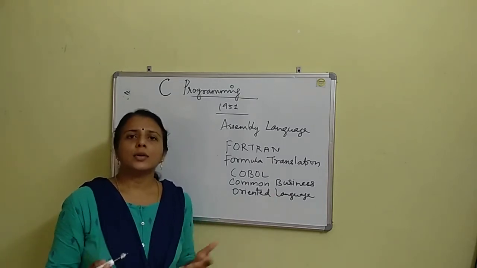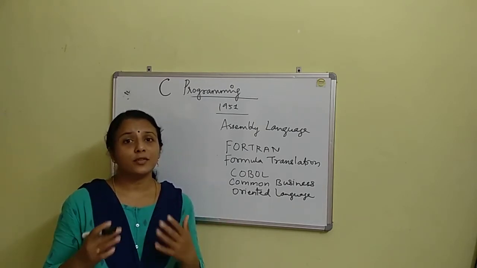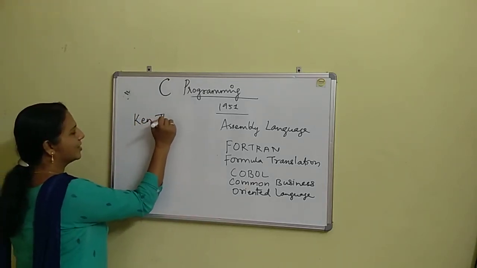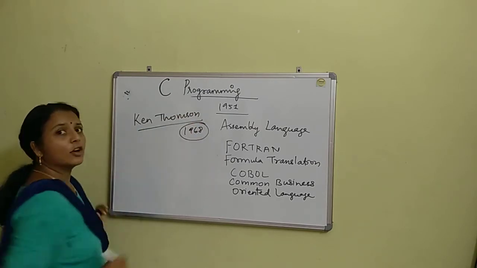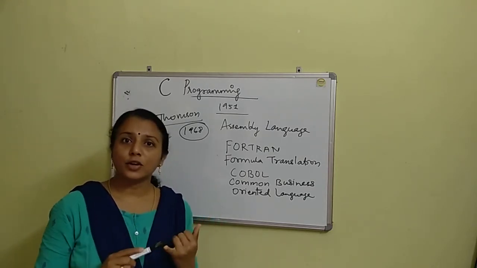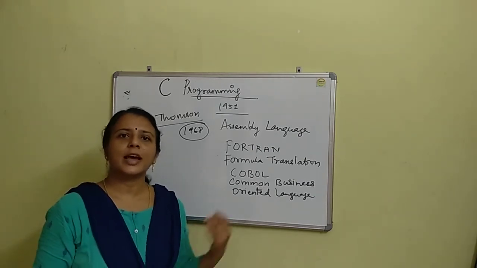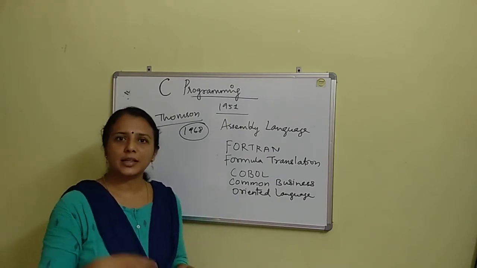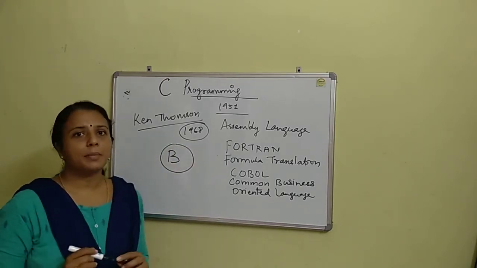So around 1968, what happens? Another very famous guy came into the picture, Ken Thompson. He is currently working with Google, and he is the founder of the Go language. Go is one of the most recently developed languages. During that time, he was working on another language, the B language.